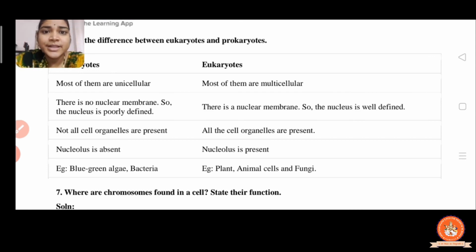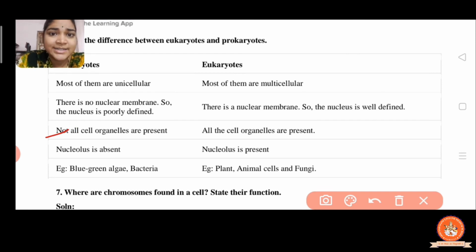The third point: in prokaryotes, not all cell organelles are present. Which type of organelles? That is mitochondria, Golgi bodies, ribosomes, lysosomes, etc. In eukaryotes, all the cell organelles are present. So in the prokaryotes the organelles are not present, and in eukaryotes the organelles are present.